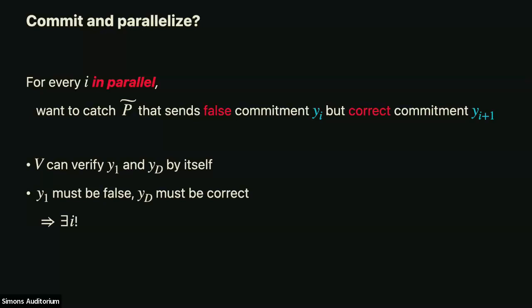So the prover has to be lying about the commitment to the output layer, and it has to be telling the truth about the commitment to the input layer. So somewhere in between, it's going from a false commitment about a top layer to a true commitment about a layer below it. Okay, so there exists some i where hopefully we can catch him.